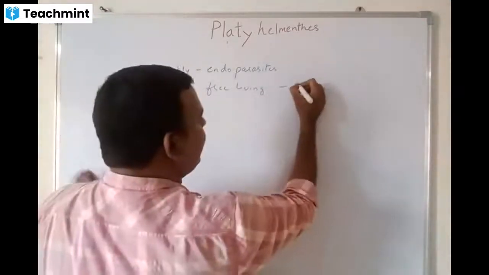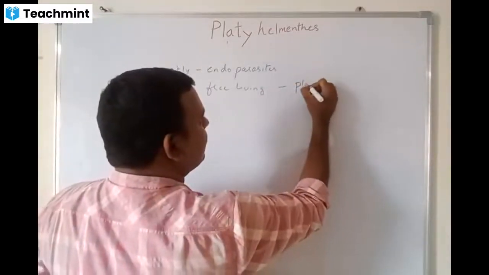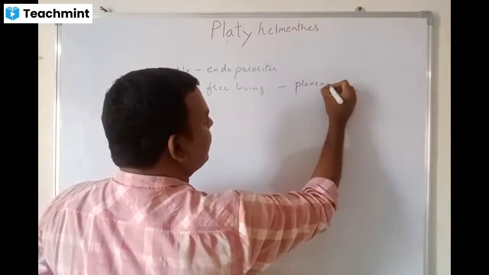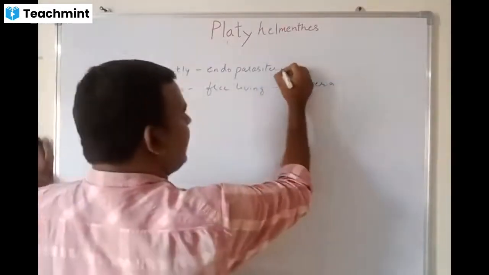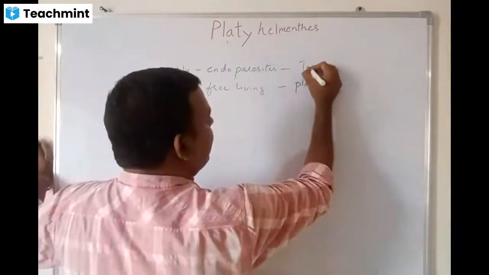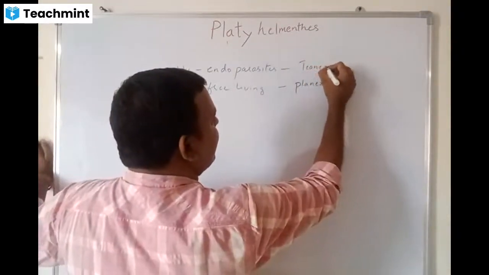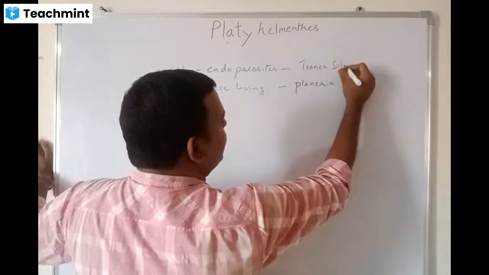Example, planaria is free living, whereas endoparasites are like Taenia solium.